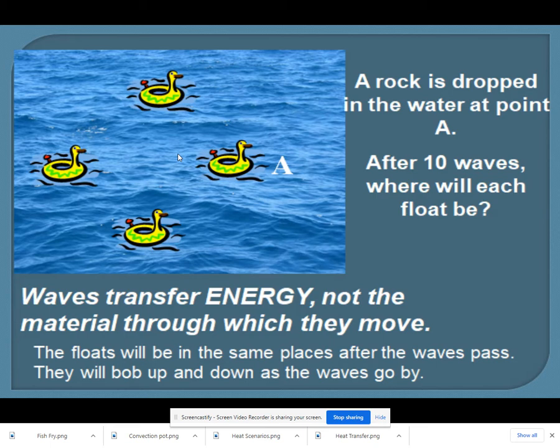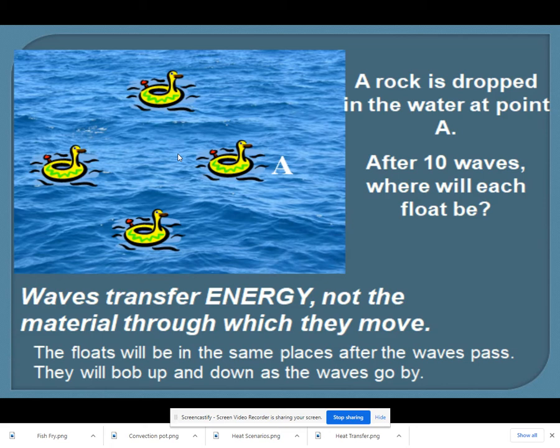The first thing I wanted to talk about is the fact that a mechanical wave, like a sound wave, since it can only transfer energy through matter, doesn't actually do a whole lot of displacement of the matter. Think about when you have a floaty in the water, in a pool or a lake, and you throw a rock into the water.